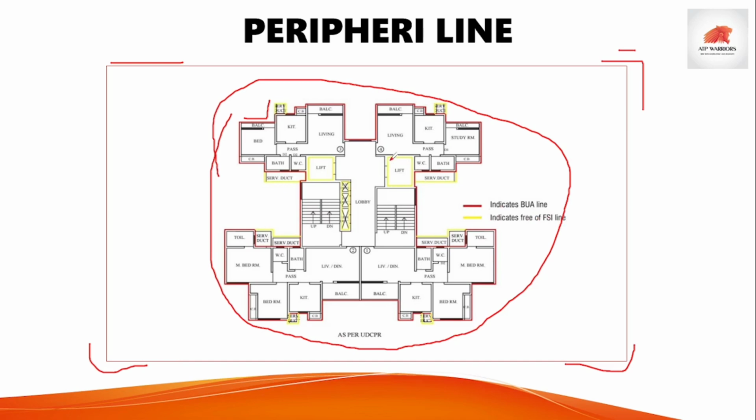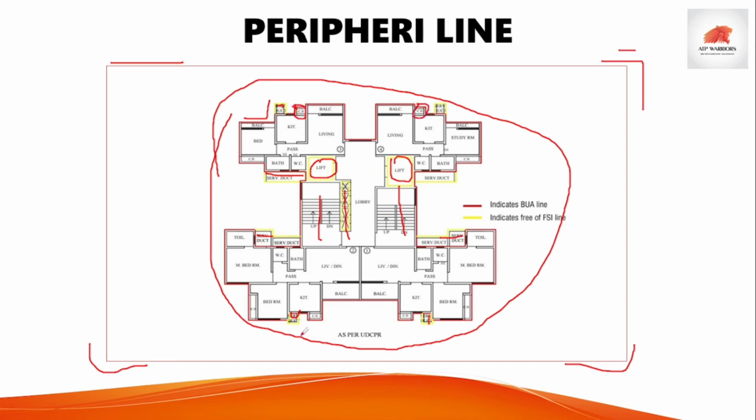This lift is not included while calculating FSI. This lift as well, this service duct also, this lobby as well, these service ducts, these are all excluded while computing the FSI. Then what is included while computing the FSI? The area which is lined with the red mark, that is nothing but the peripheral line. This includes this staircase as well, and you see these cupboards are also included in this peripheral line.